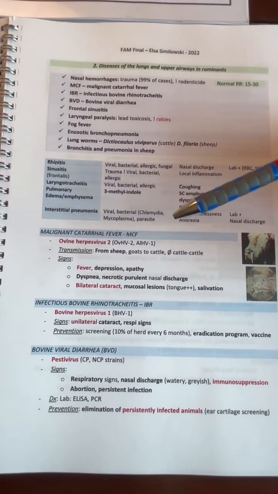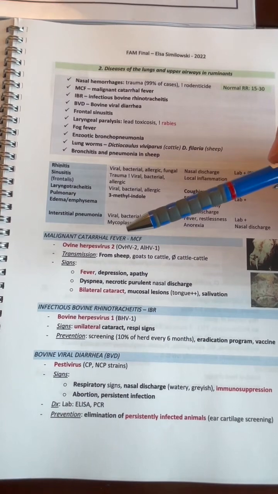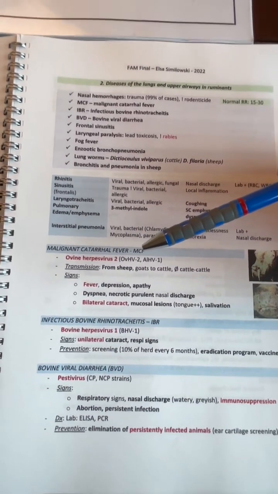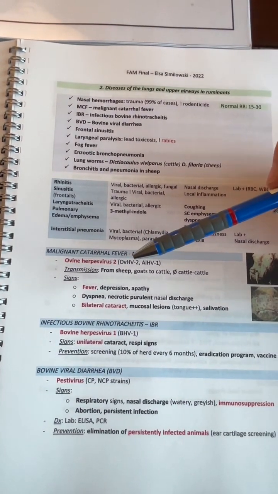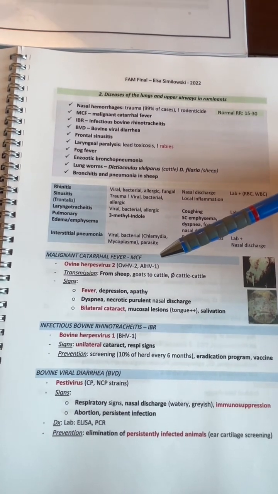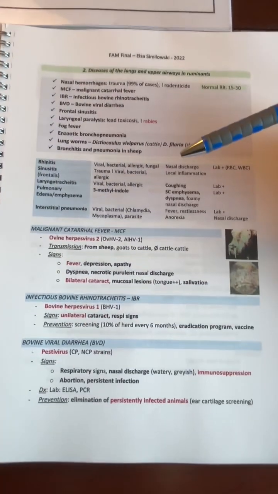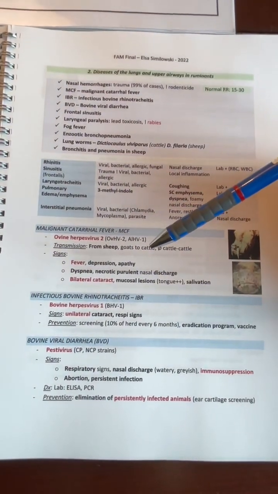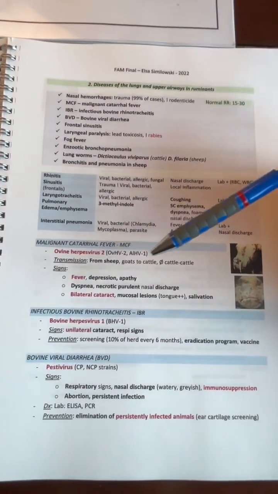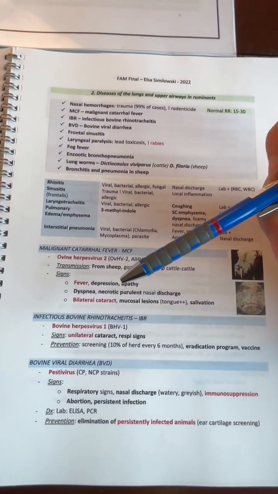For malignant catarrhal fever, it's caused by the ovine herpes virus 2. It is transmitted from sheep or from goats. It cannot be transmitted between cattle. The signs are fever, depression, apathy, as well as dyspnea and nasal discharge, and bilateral cataract.